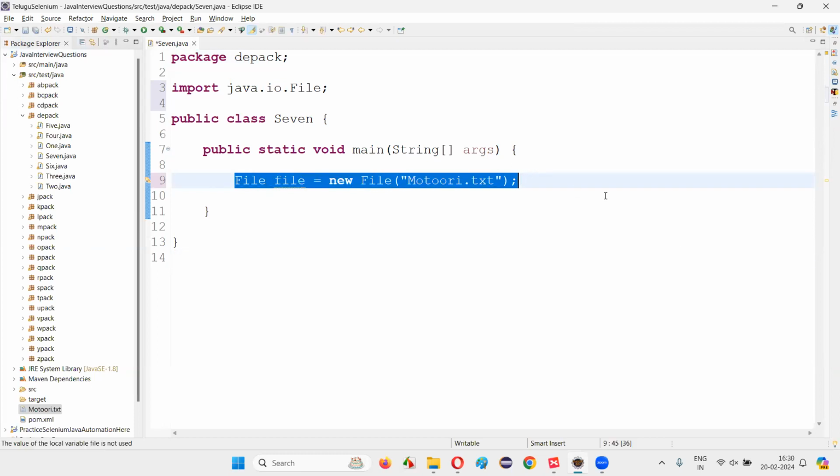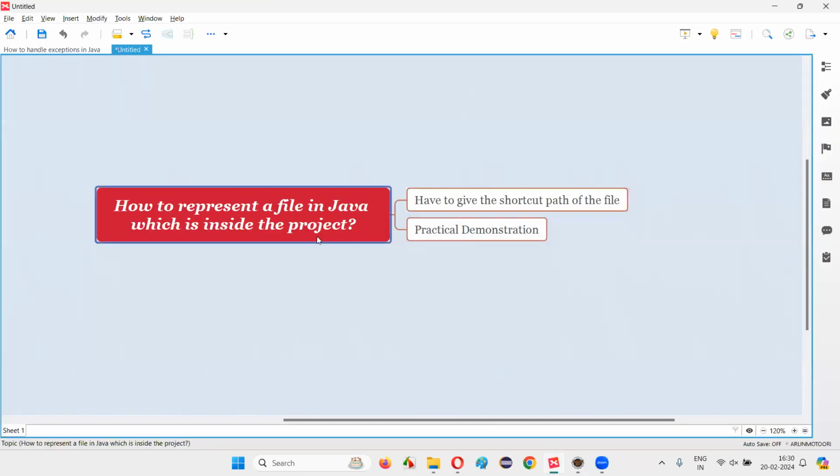This is how we can represent a file in Java, which is there inside the Java project. Okay, not outside the Java project, within the Java project. If the file is there, we can provide the direct shortcut path of the file starting from the project name. Okay, under the project name, we can start.